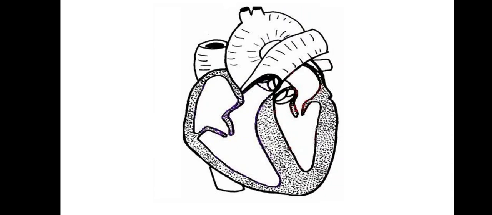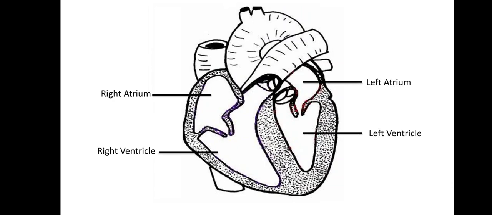Look at this figure. Here are the four chambers of the heart. Two right chambers, right atrium, the upper chamber, and the lower one is right ventricle, while the left part has the upper chamber, left atrium, and left ventricle.